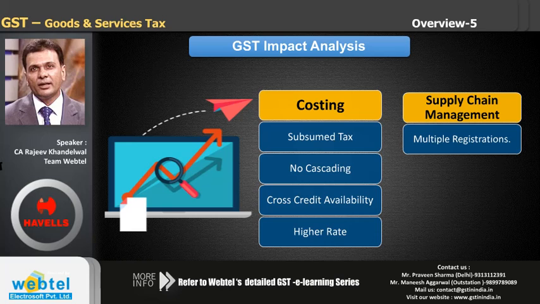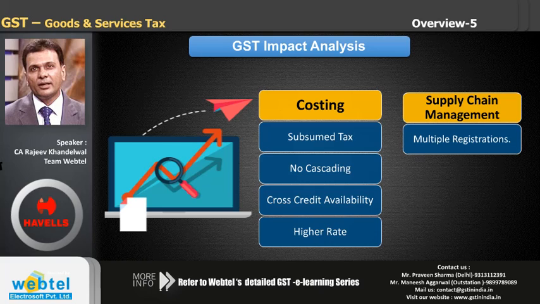But in some cases we will probably need to review whether we can have a single registration or a lesser number of registrations compared to the pre-GST regime, because the entry barriers between the various states will largely go. So we could consider having fewer registrations or a single registration for, let's say, specific items, customer made items, etc.